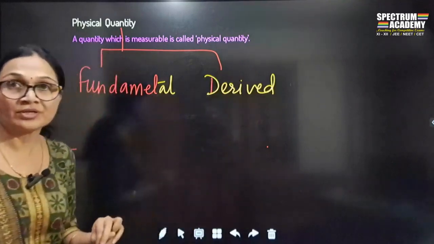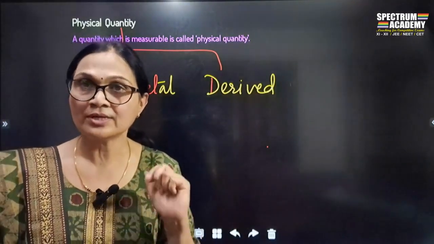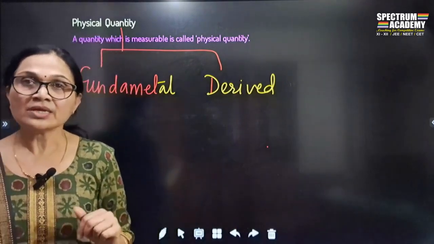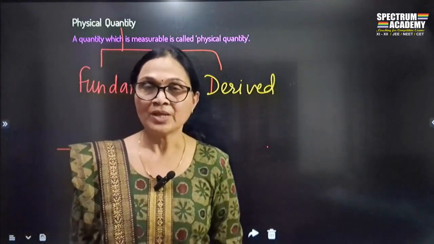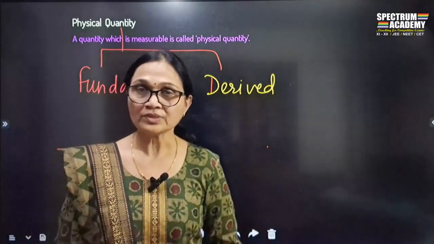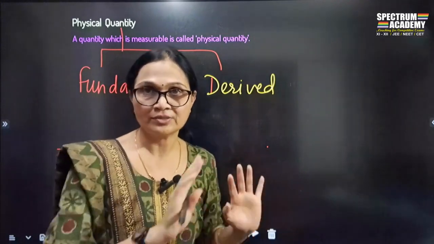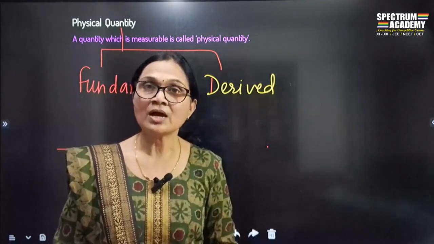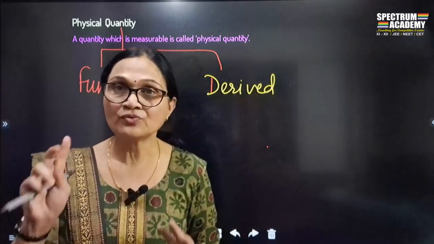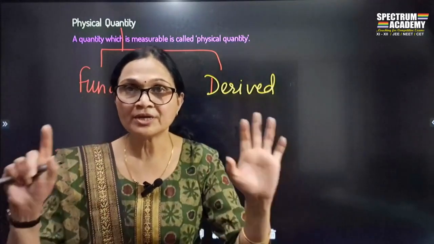Derived physical quantity. Now what is fundamental, and what is a derived quantity? Let's try to understand. I give you again an example. I ask you to measure the length of a room. What will you do? You'll take the measuring tape and measure the length. Correct? I ask you to measure the breadth of a room. Again, you'll take a measuring tape and you'll measure the breadth of a room.